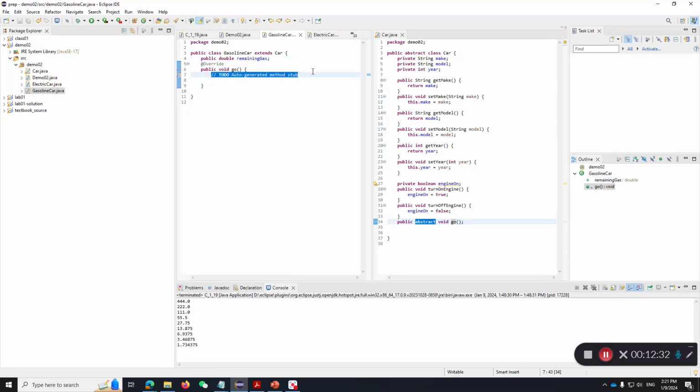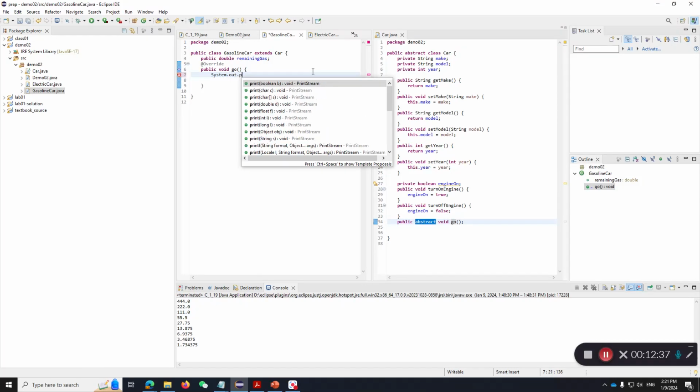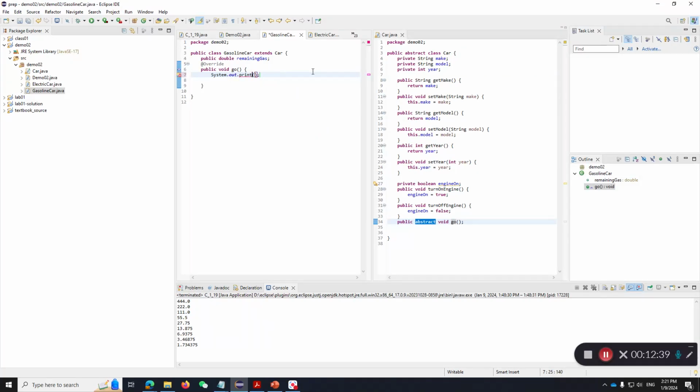And we can, in each of their methods, write something here. Let's say System.out.println, and let's print a line saying "gas car go." And similarly, in our ElectricCar, we can do something like that, saying "electric car go."